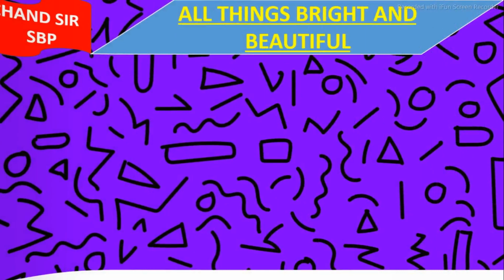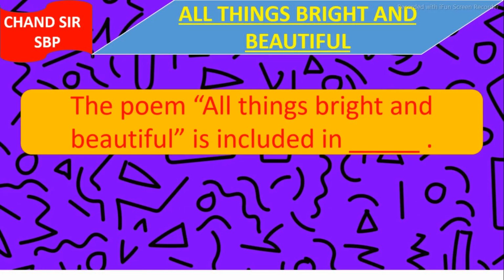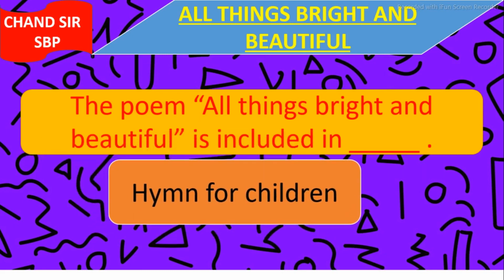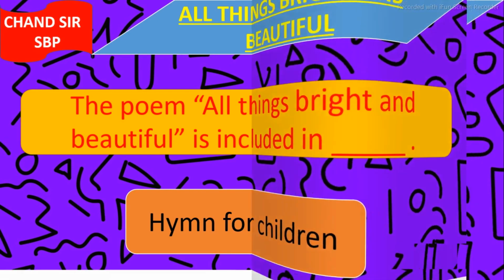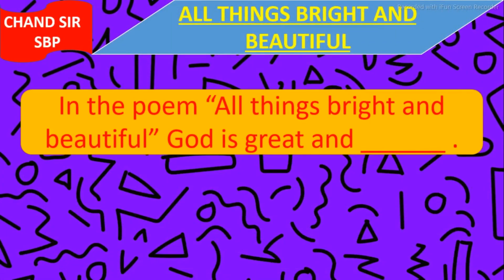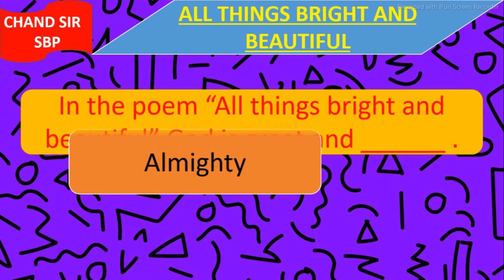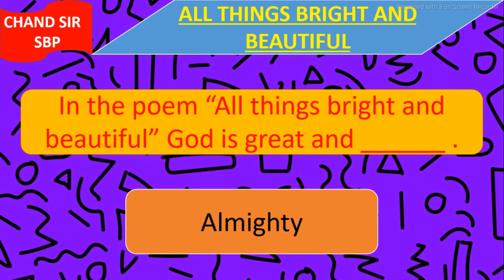Our next question is, the poem All Things Bright and Beautiful is included in blank. It is included in Hymns for Children. Our next question is, in the poem All Things Bright and Beautiful, God is great and blank. The answer is God is great and almighty.